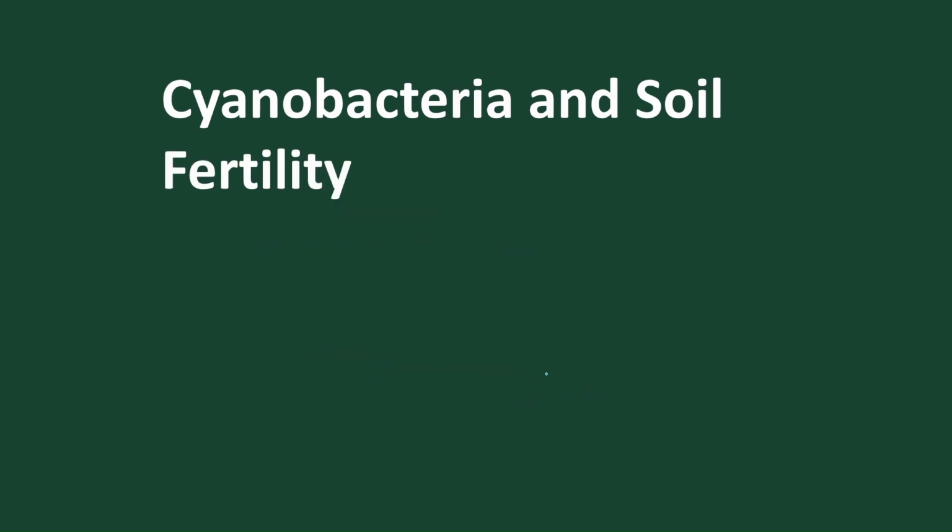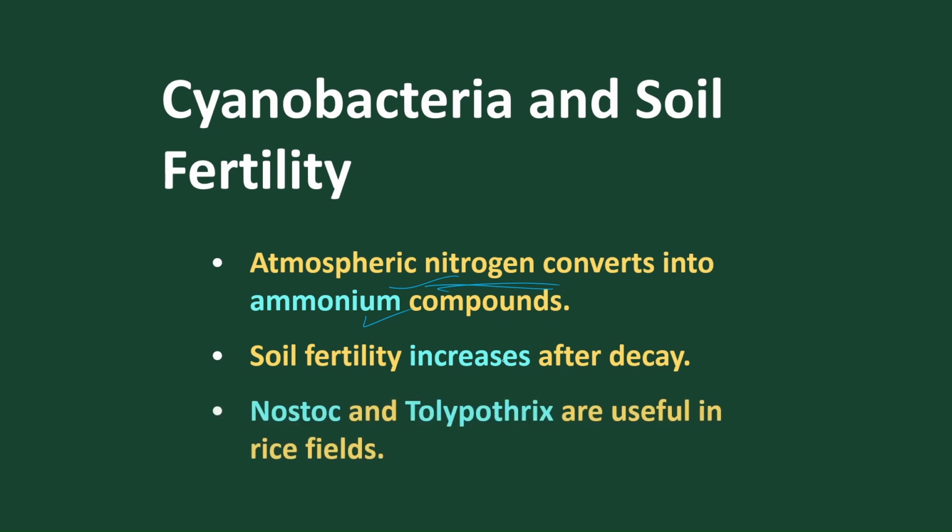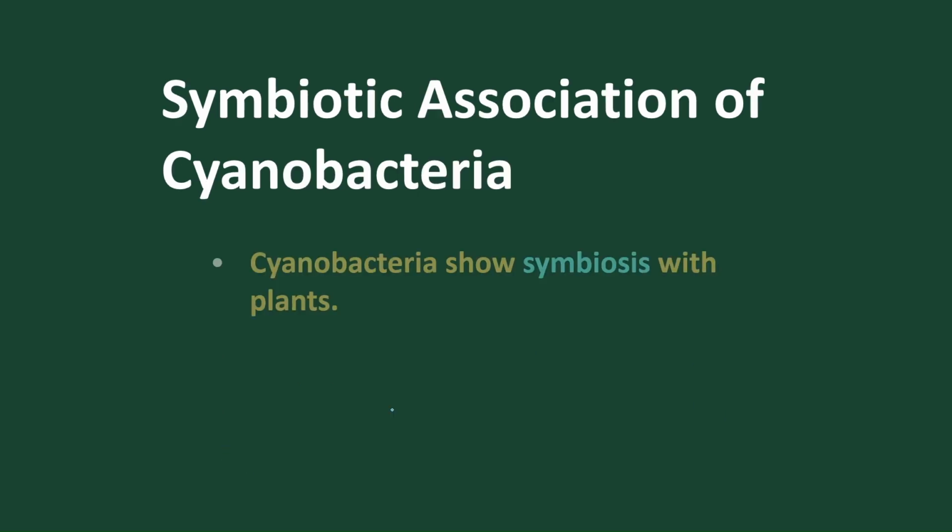Cyanobacteria and soil fertility. Nitrogen is converted into ammonium compounds, and soil fertility is increased due to the decay of these bacteria. The best examples are Nostoc and Tolypothrix, which are used in rice fields. Anabaena is also used sometimes.